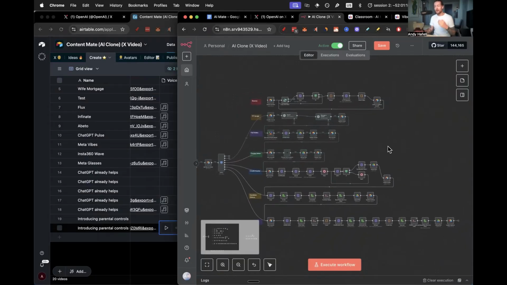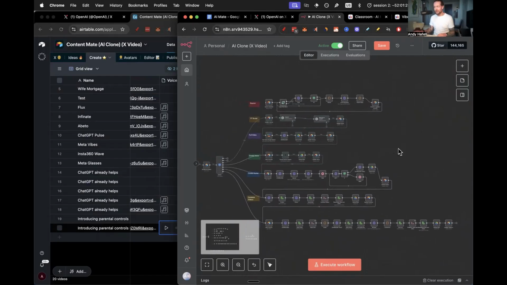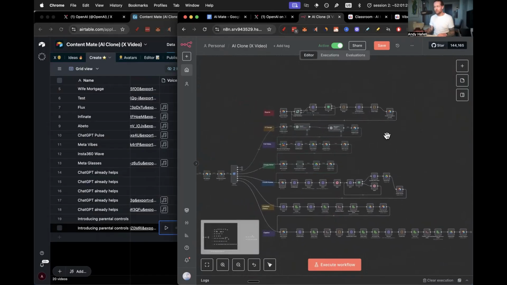Again, I'm not going to have the template available right now. I do need some more time before it's shareable. But still, you can get a lot of information around how this works by just watching and seeing me go through the different steps here.